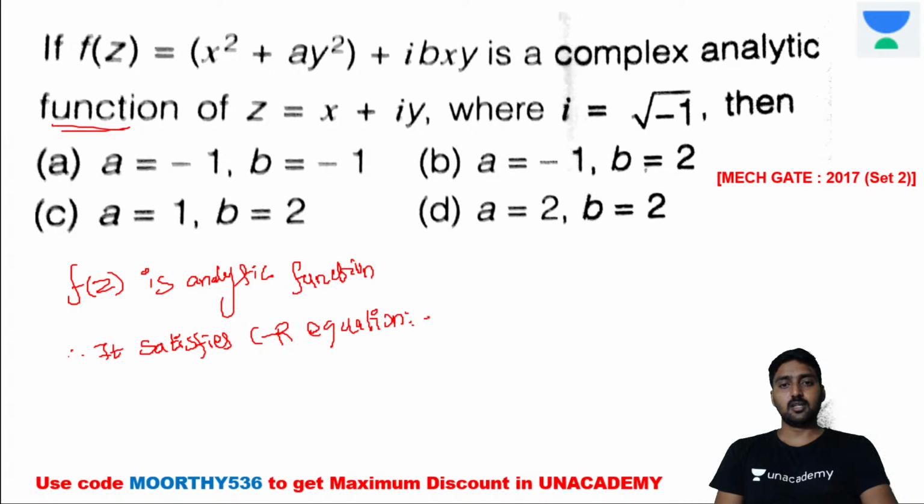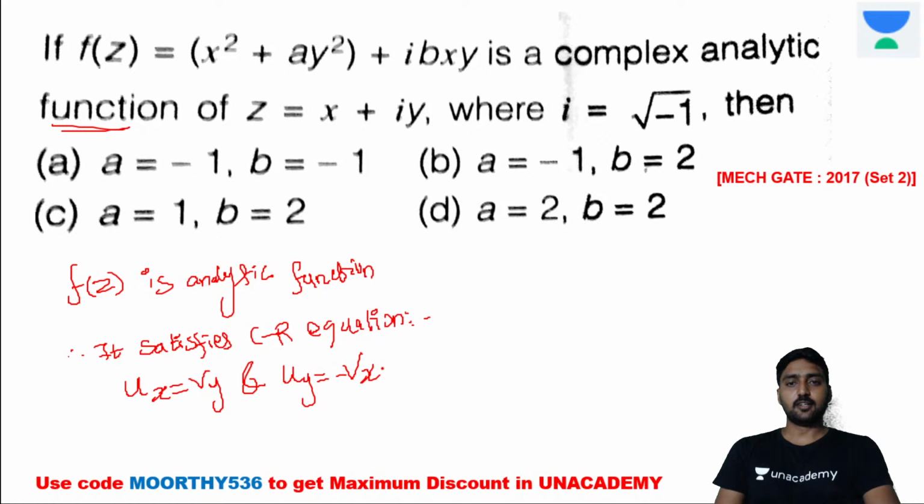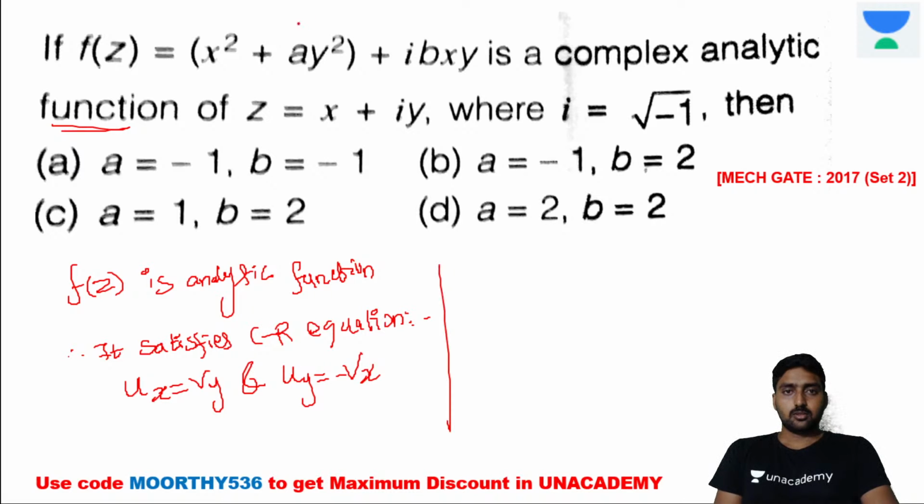It satisfies the CR equation. Is it okay now? And what will be the CR equation? Now, it's ux is equal to vy and uy is equal to minus vx. Now, what about the value of u? Here it's u. So, it's u. Here it's v. Now, u is equal to x square plus a into y square.